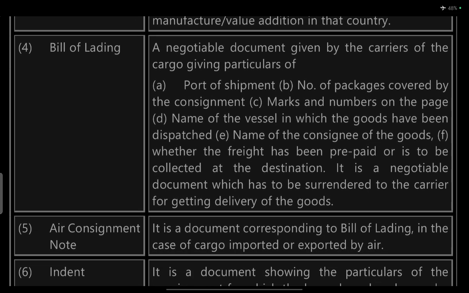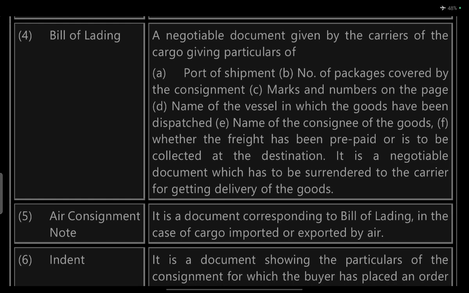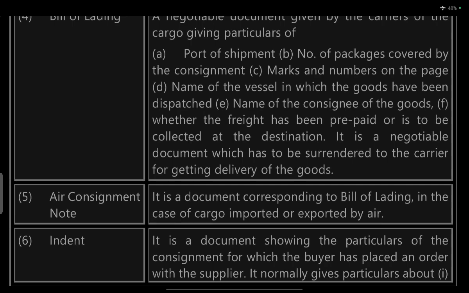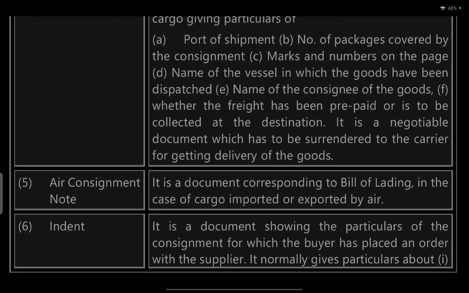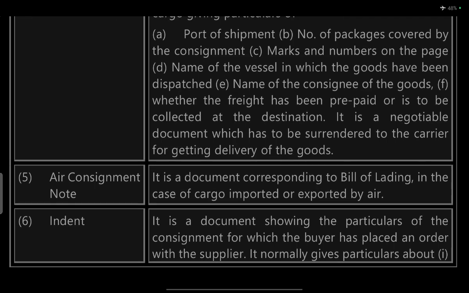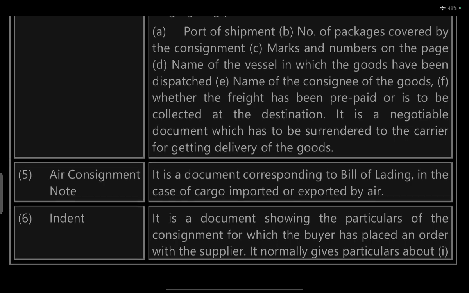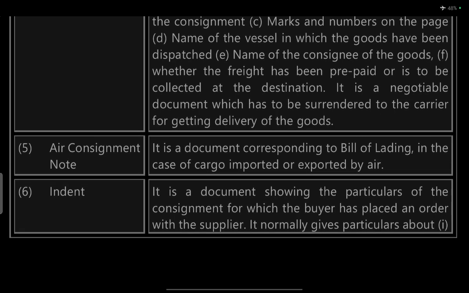Bill of lading. The negotiable document given by the carrier of the cargo gives particulars of the port of shipment, number of packages covered by the consignment, marks and numbers of the packages, name of the vessel by which the goods have been dispatched, name of the consignee of the goods, and whether the freight has been prepaid or is to be collected. It is a negotiable document which has to be surrendered to the carrier for getting delivery of the goods.